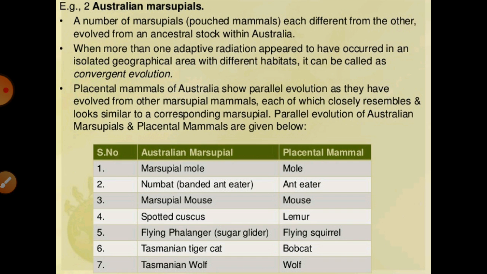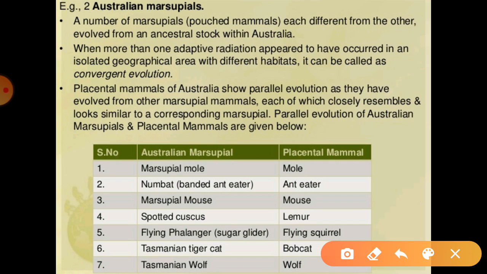Generally there may be parallel evolution of Australian marsupials and placental mammals, as you can see in the diagram, right? So in that particular case, the Australian marsupials and the placental mammals are comparable. Means these placentals are from some other continents or islands, but these Australian marsupials are found especially in Australia, right? But similar ones can be found in different places. That's why we can say this is parallel evolution.